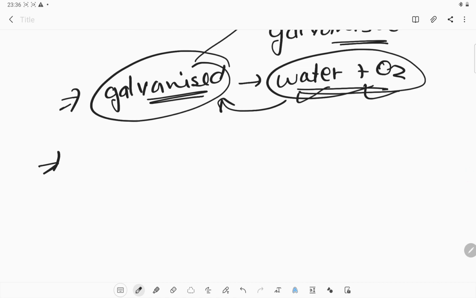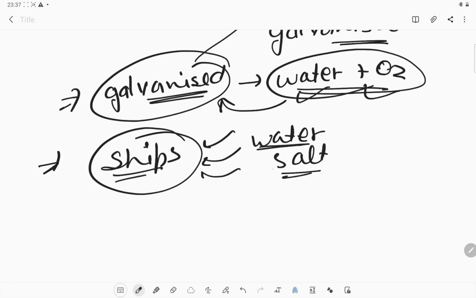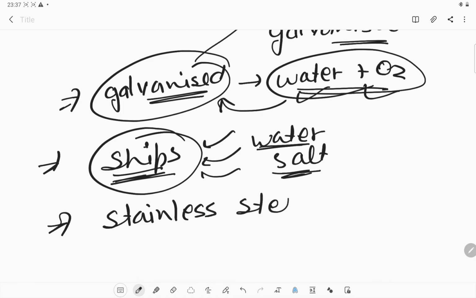Or consider rusting in a ship. There is very much chance of getting rust on a ship, because most of the time it is in contact with water as well as salt. So it is very crucial to save the ship from the rusting process. So we require different kinds of substances to prevent it. One important thing is stainless steel.